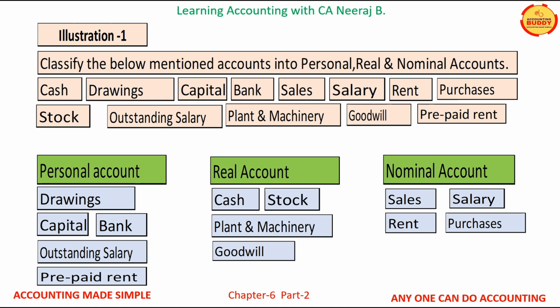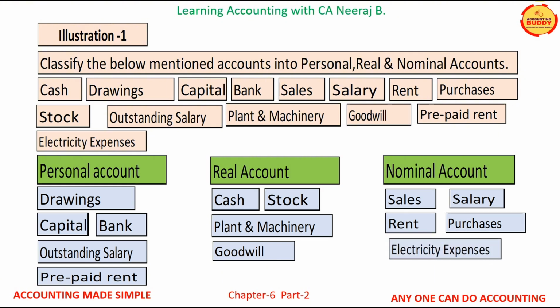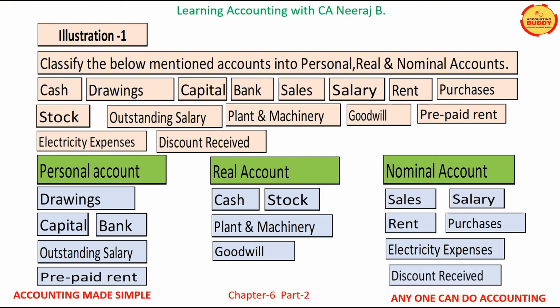Now account number 14 is electricity expenses. Electricity expenses being an expense of the business is a nominal account. Account number 15 is discount received. Since discount received is an income, therefore it is a nominal account.